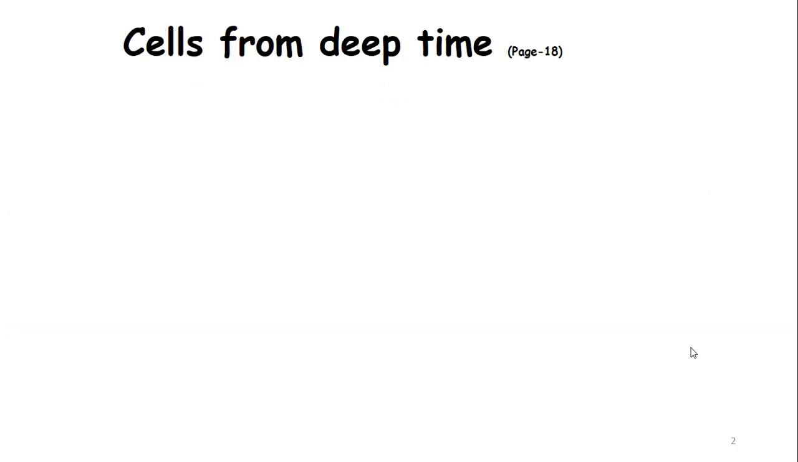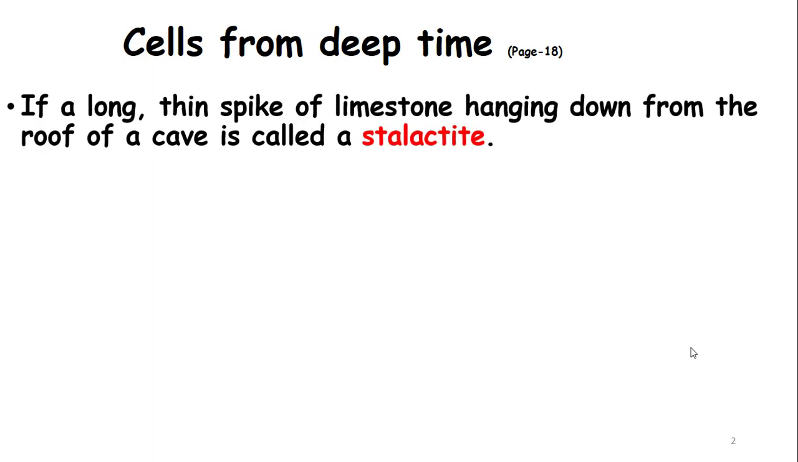Okay. Now, cells from deep time. I would like you to open your books at page 18. A long thin spike of limestone hanging down from the roof of a cave is called stalactite. Okay. Now, what this term means, we are going to explain in a few moments.